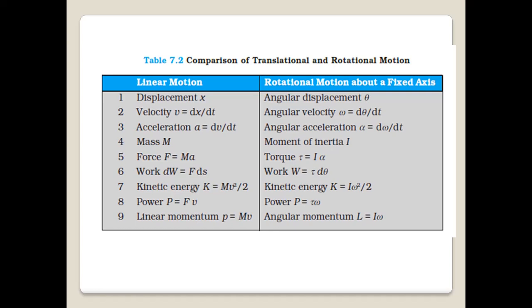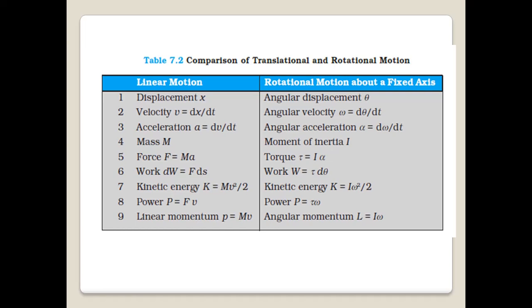Now here we see a comparative table between translational and rotational motion. The other word for translational motion is linear motion. So you see number 1, in linear motion displacement is denoted by x, whereas in rotational motion angular displacement is denoted by theta.